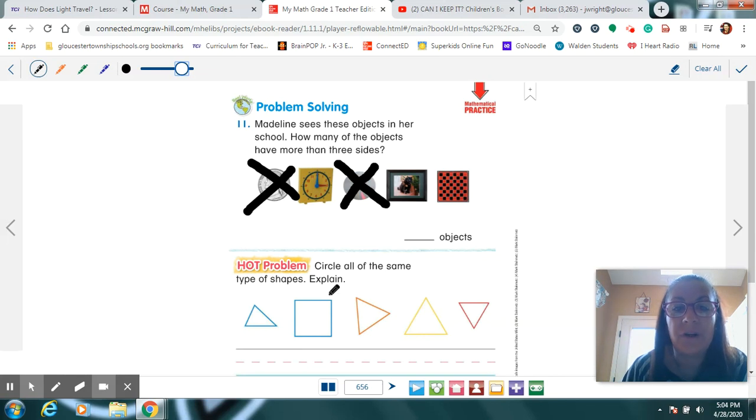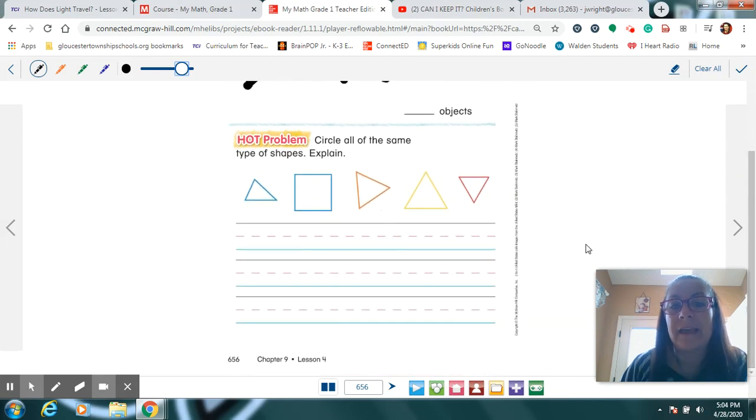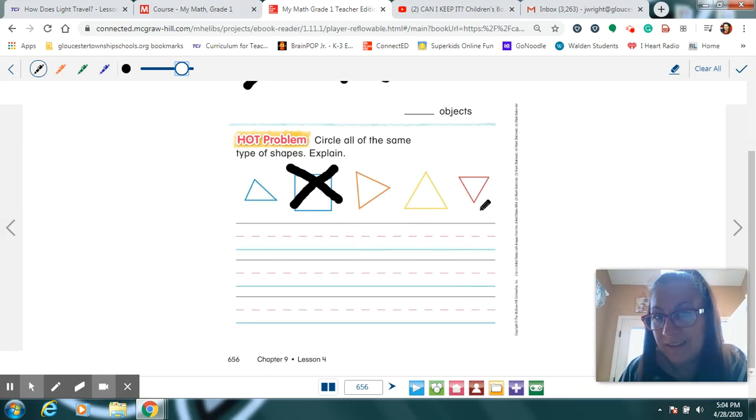Down here it says, circle all the same type of shapes and explain. Now, boys and girls, I can see that there's only one shape here that's really different than the others. Did you see it's the square? The square is really different than the others. But you're saying, but Mrs. Wright, these triangles, they're not all exactly the same. This one's smaller than the others. They're all different colors. Some of them are standing up, some of them are tipped over, some of them look like they're dancing. But there is something that's definitely the same about all of them. Hint, count the sides and vertices, okay?